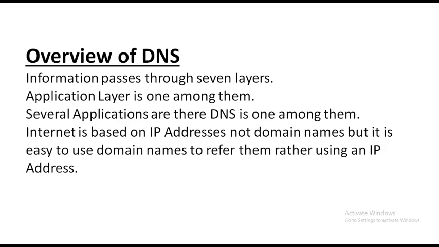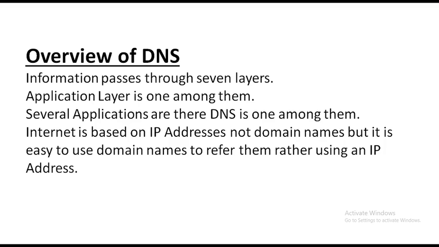If you are typing www.google.com on the search bar, the domain name system translates the domain name into a machine friendly IP address. After translating the IP address, it will direct you to the website.